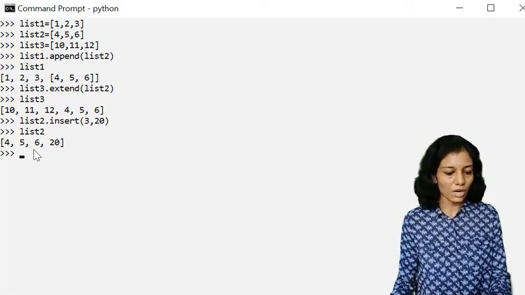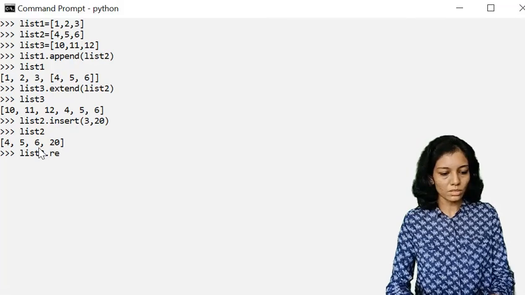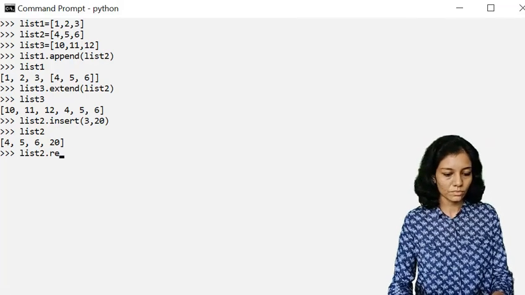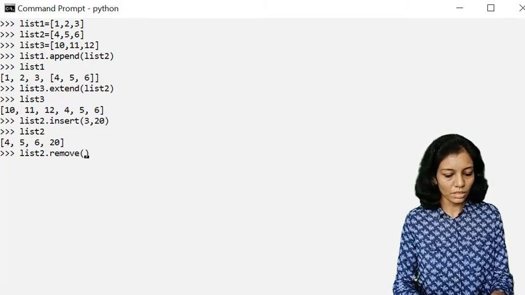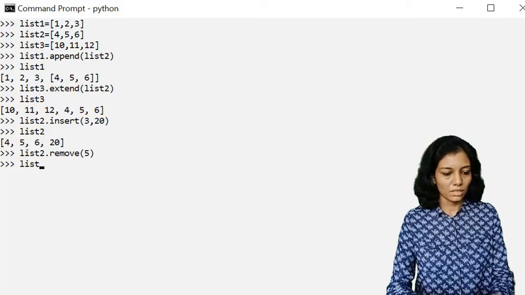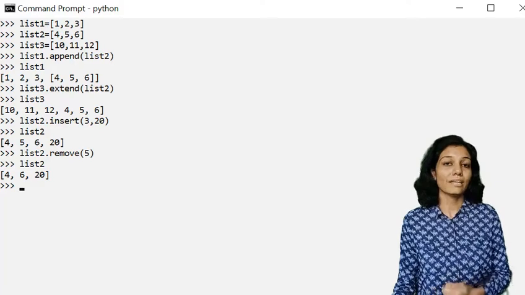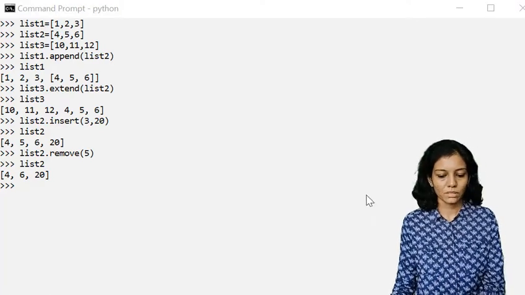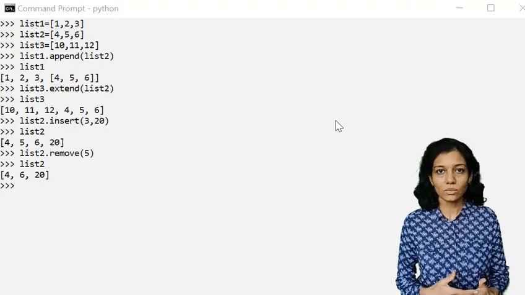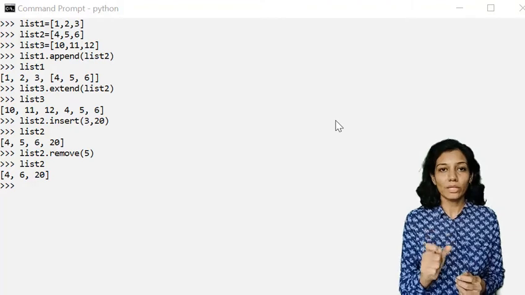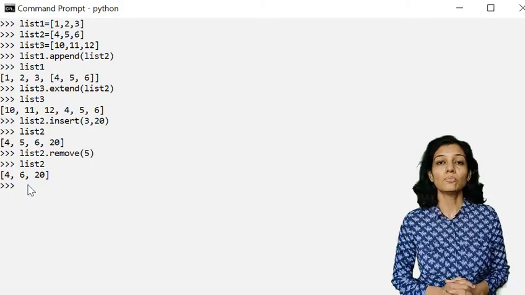So now let's try to remove a specific item. So list 2 dot remove, and I'll be specifying over here element 5. Okay, let's check list 2. So yes, it has removed the item with element value 5. Now what to do if I want to delete the item based on its index? Remove is taking element value. Now if I want to remove the item based on the index, I'll be using pop function.